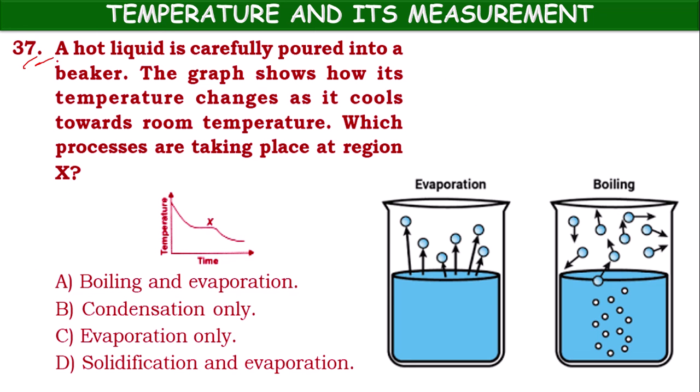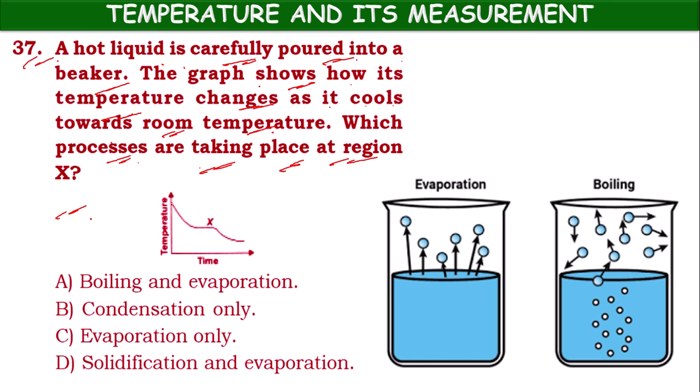Next one, 37th question. A hot liquid is carefully poured into a beaker. The graph shows how its temperature changes as it cools towards room temperature. Which process is taking place at region X?